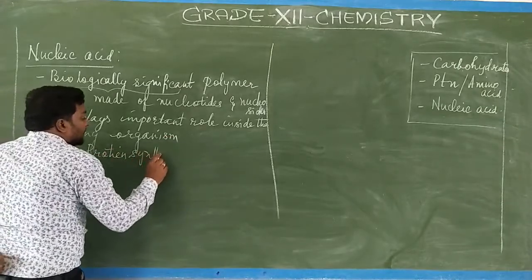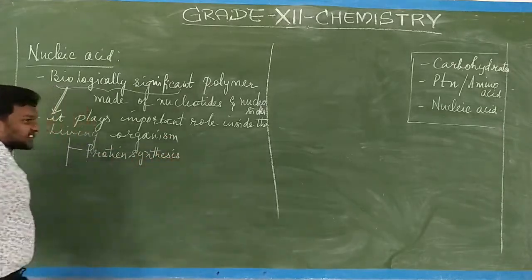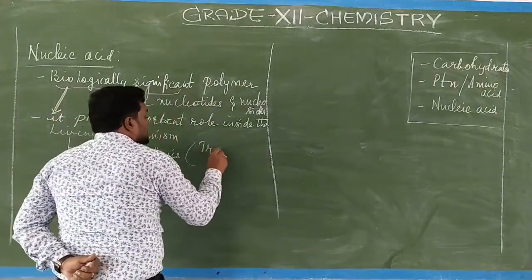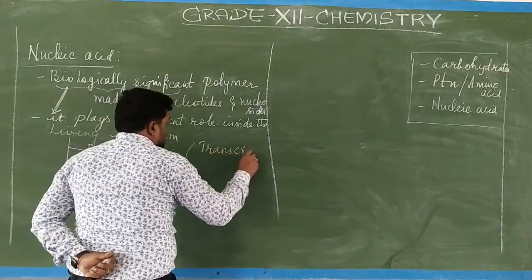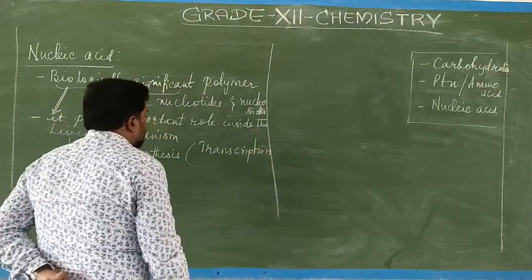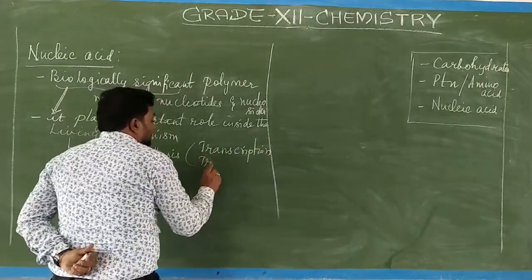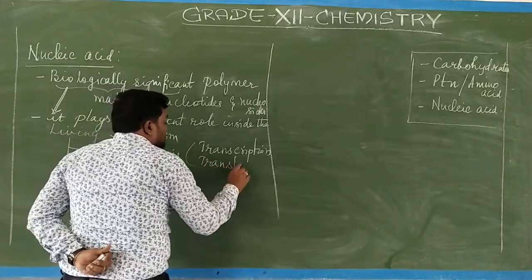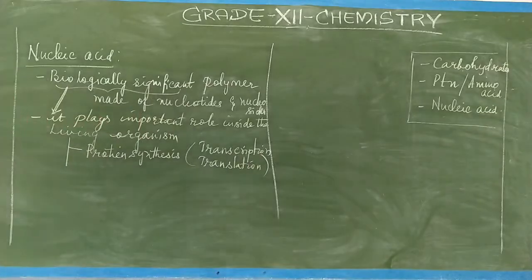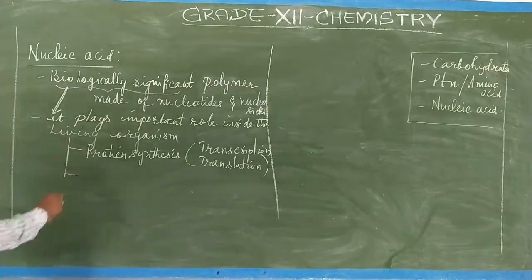So inside the body, the protein synthesis takes place. In the protein synthesis process, the initial stage is called transcription. We will study biology, biotechnology, genetics lab, we will study transcription and translation. These two mechanisms occur, and as a result, new proteins are synthesized with the codon and anticodon sequences, base pair sequences.